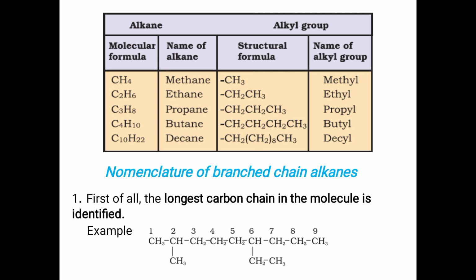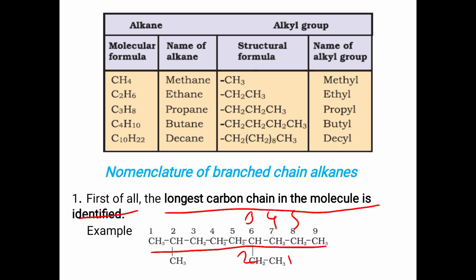The first step is that the longest carbon chain in the molecule is identified. So if there is a compound like this, we have to find the longest carbon chain, the parent chain. So this is the longest chain. 9 carbons are there in the compound, so we can consider it as the longest chain. We can also count from here: 1, first carbon, second carbon, 3, 4, 5, 6.